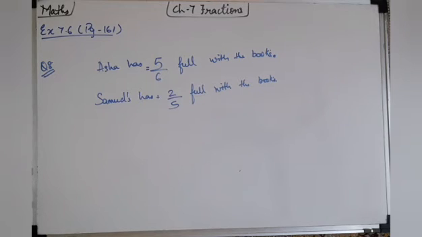Whose book sleeve is more full? By what fraction? So here we have to find whose sleeve is more full. So it is kind of a comparison.